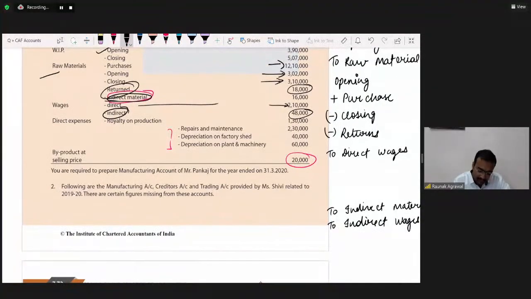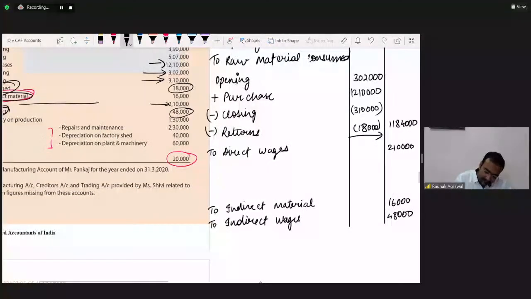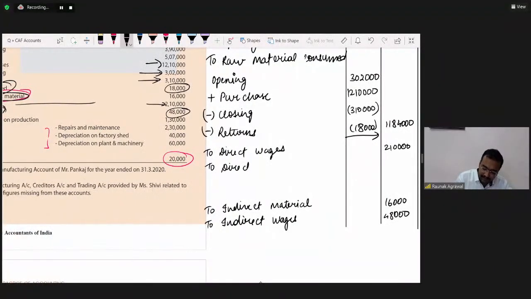Direct expenses given, royalty on production. So to direct expenses. What is given, beta? To direct expenses.